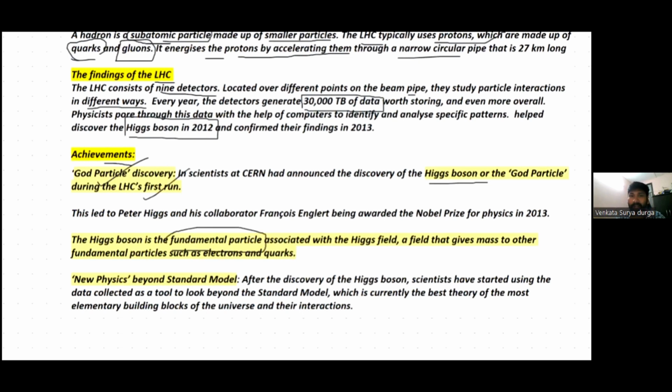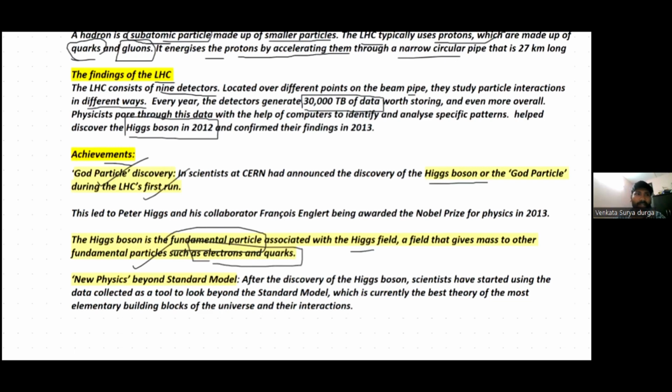It is a fundamental particle associated with the Higgs field. What is the Higgs field? The field that gives mass to other fundamental particles such as electrons and quarks. So this is all about the Large Hadron Collider and its achievements, how it actually works, and how scientists found the God particle.